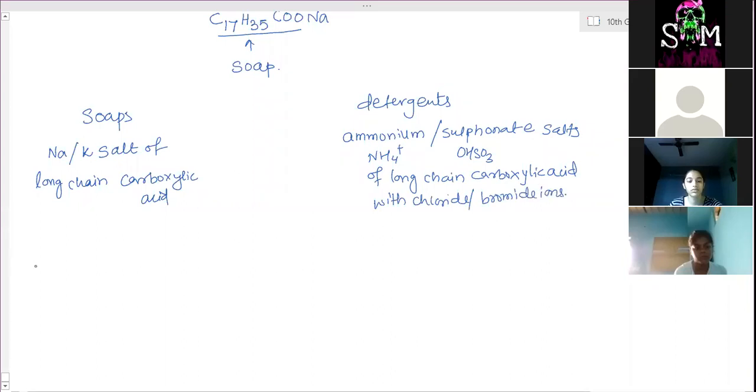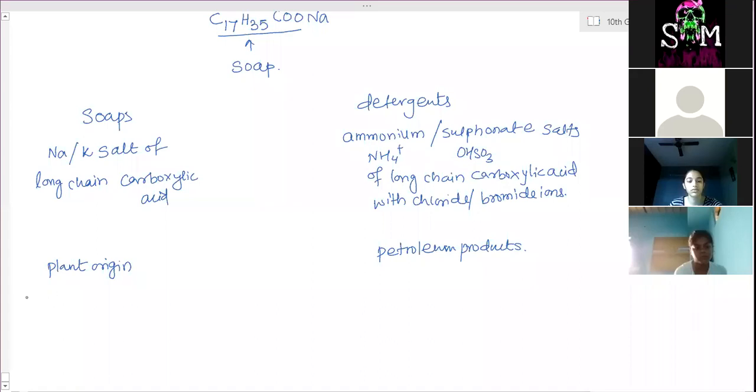Soaps are actually prepared from plant origin, but detergents are produced using petroleum products. Petroleum is used for production of detergents, and soaps are prepared from plants because esters come from the plants. Vegetable oils are generally used for preparation of soap. Vegetable oils, when combined with alkali, produce soap.